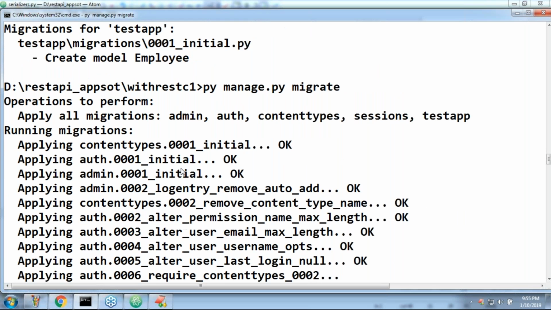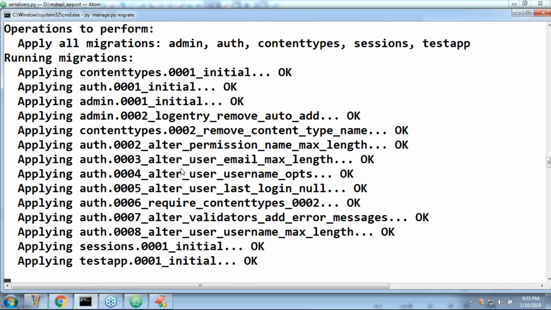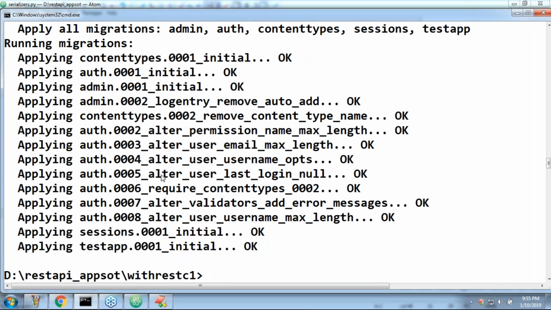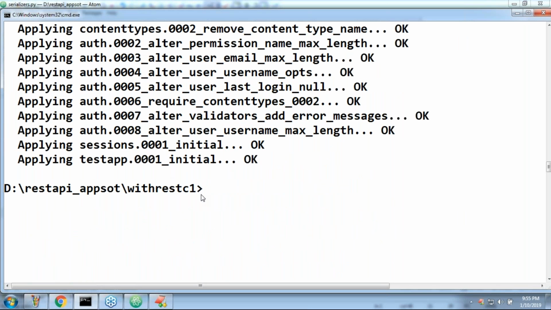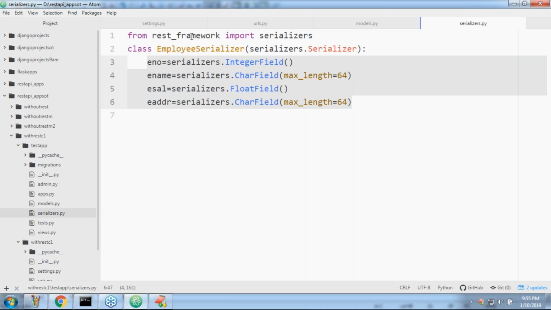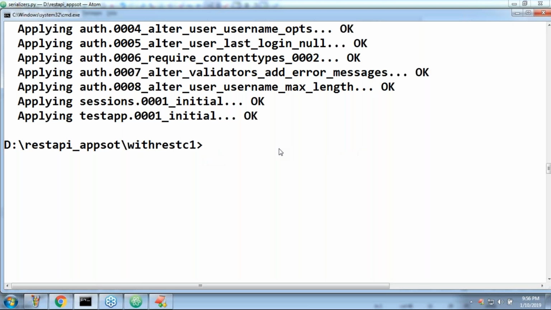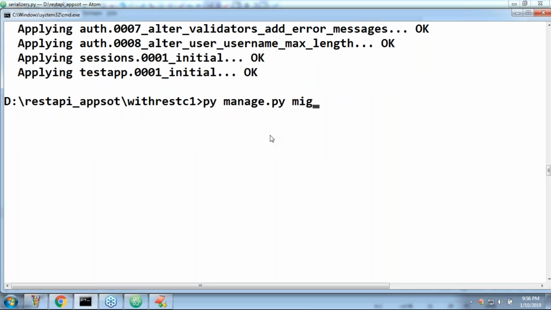These are not Django serializers, they are REST framework serializers. That's why I imported from rest_framework serializers. These are not Django inbuilt serializers. Remember. Clear? This is the normal serializer, not a model serializer.